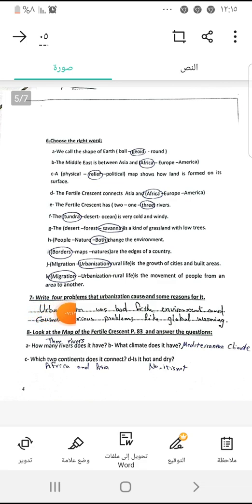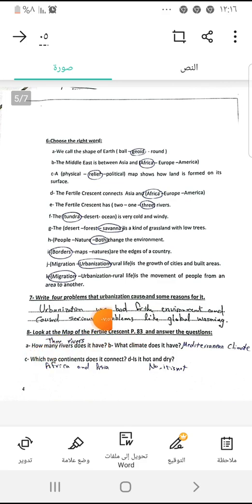Question 7 here, I want you to write 4 problems that urbanization caused and some reasons for it. Actually, I don't want all this. The idea from this question is that you should know how urbanization was bad for the environment and give me examples of some problems that urbanization caused for the environment. When cities grow bigger with more buildings, more factories, more smoke, what did this do for the environment? Of course, urbanization was not good and it was bad for the environment and caused serious problems like global warming, because all the pollution that urbanization caused for the environment caused global warming.